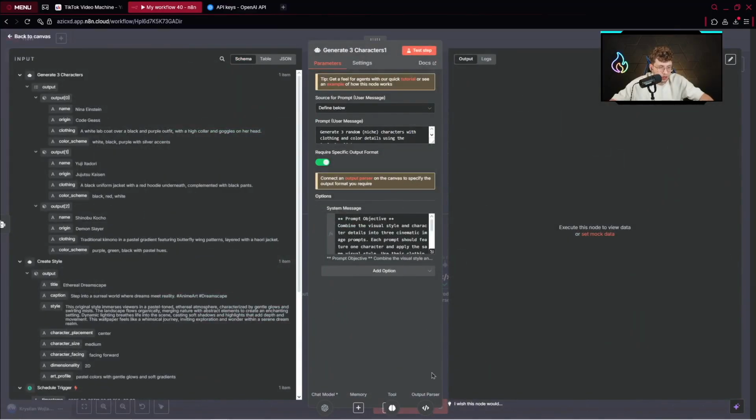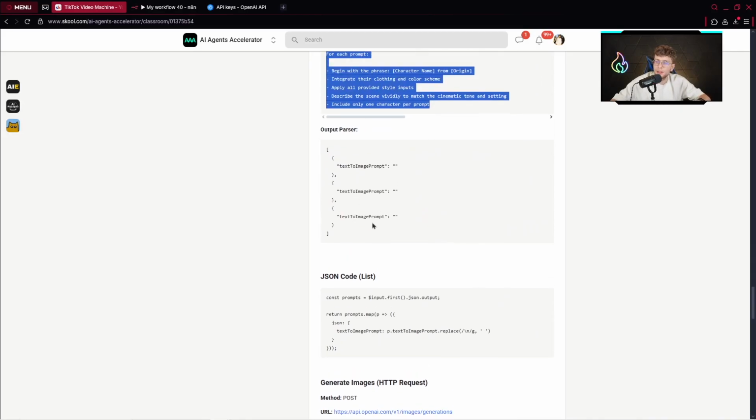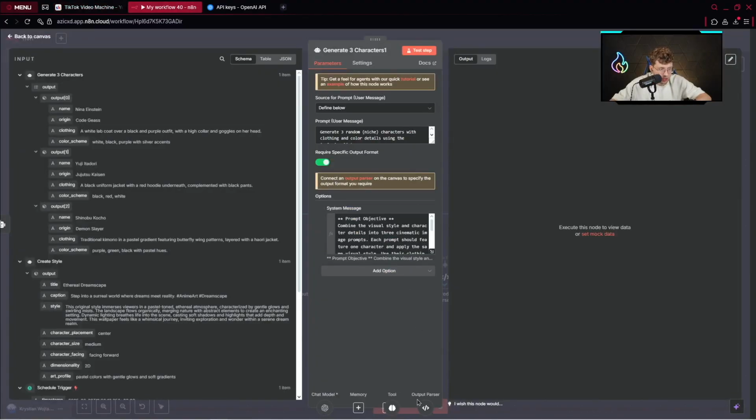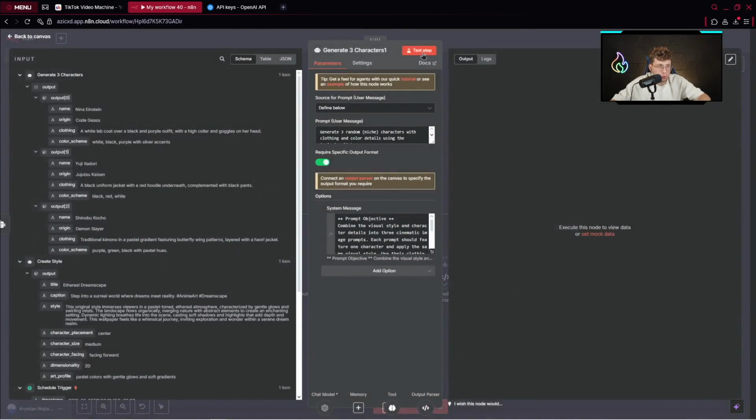When I go over here, it's also very important. I almost forgot about changing the output parser. The output parser is different for different AI agents. For example, here we want to get 3 different prompts. We'll have 3 different images, so 3 different prompts. Okay, let's copy that. Let's go over here to our output parser and paste it. And now we can test the step right there. Also, I need to change the name of it. So what's the name of that?